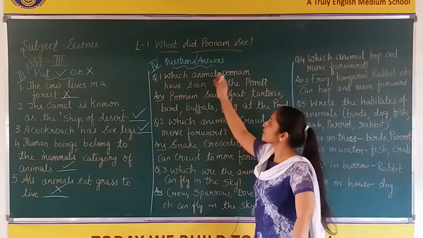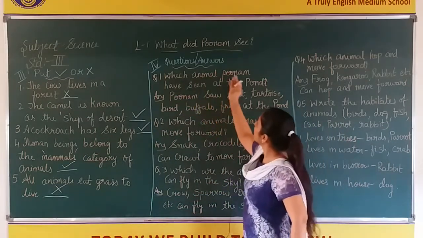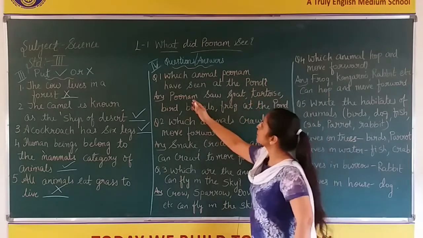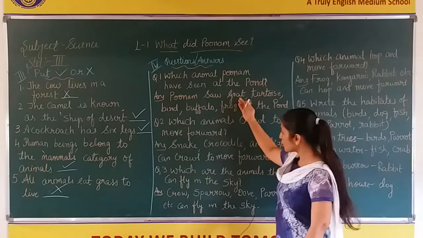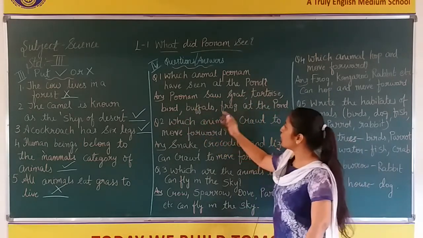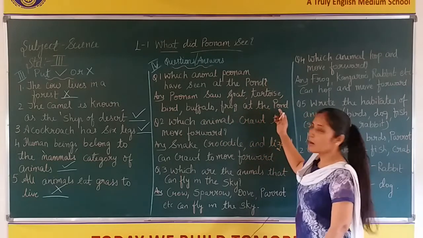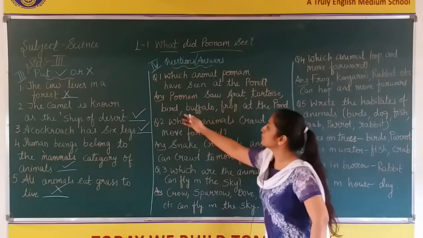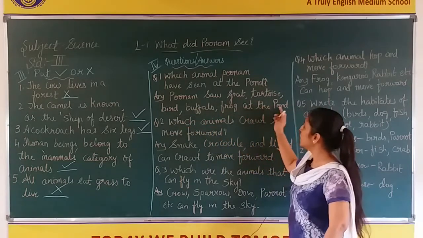Now, your question and answer. Which animal has Poonam seen at the pond? Which animals did Poonam see? Goat, tortoise, bird, buffalo, frog at the pond. Okay? Poonam saw goat, tortoise, bird, buffalo, frog at the pond.